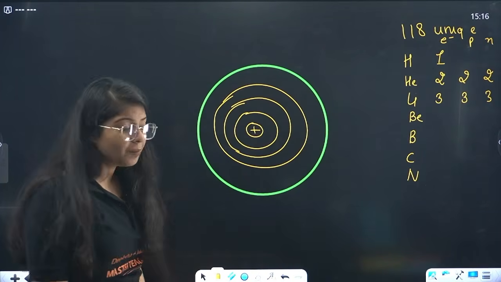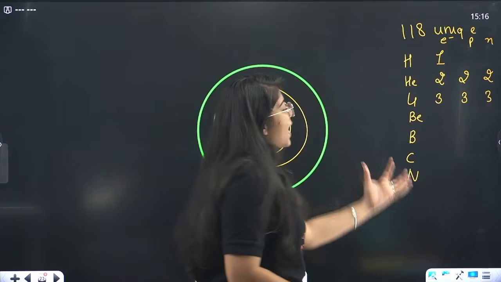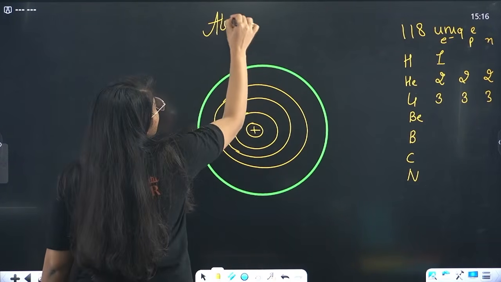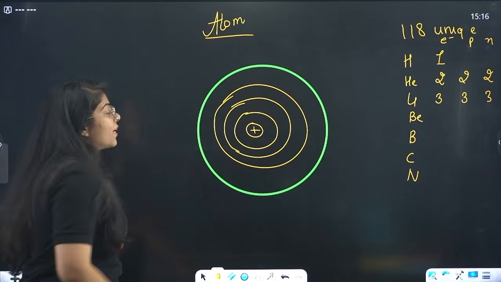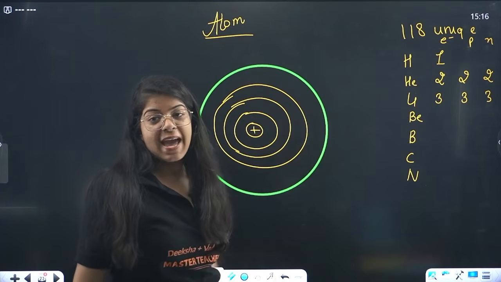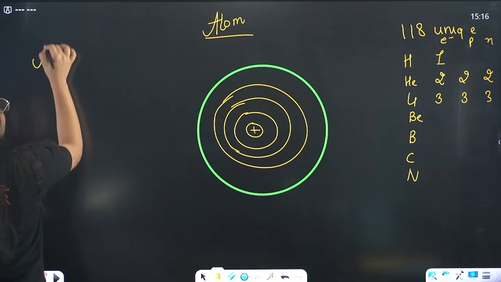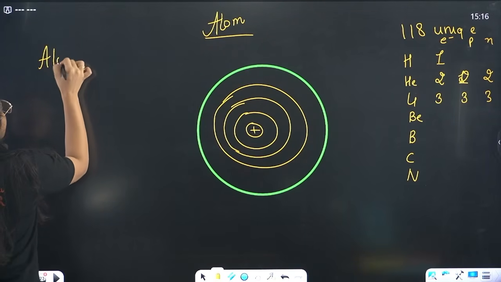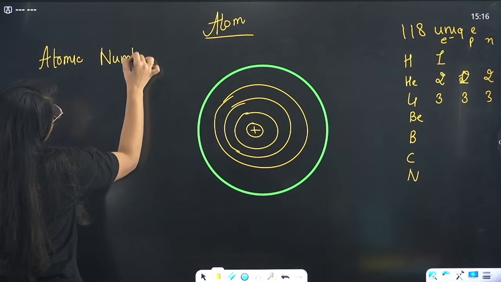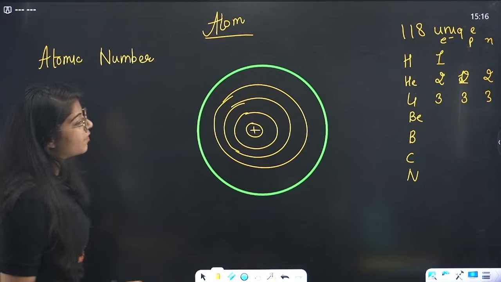But now these are atoms, this is an atom, this is an atom. So we give it a name according to the number of electrons, protons, neutrons we have, called atomic number, so that we can differentiate the properties of each atom.